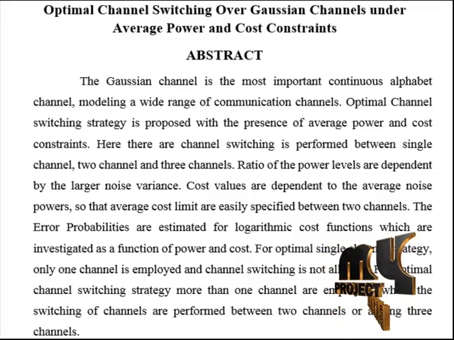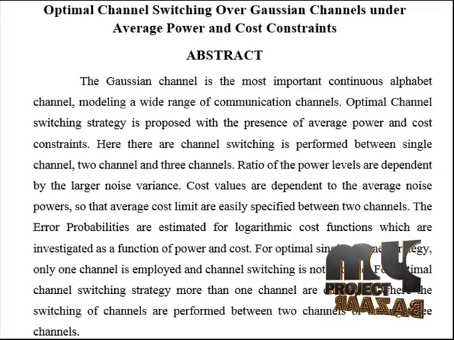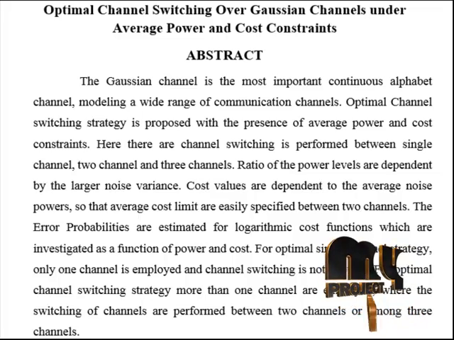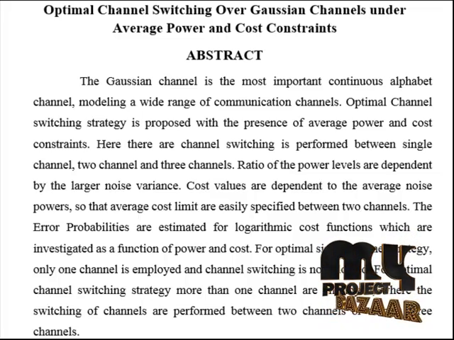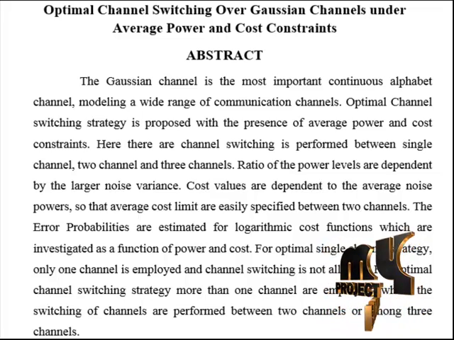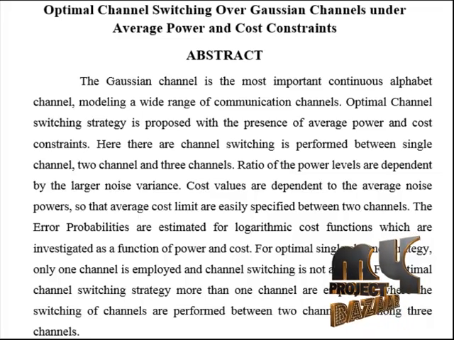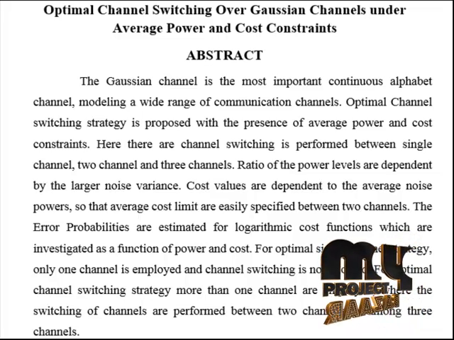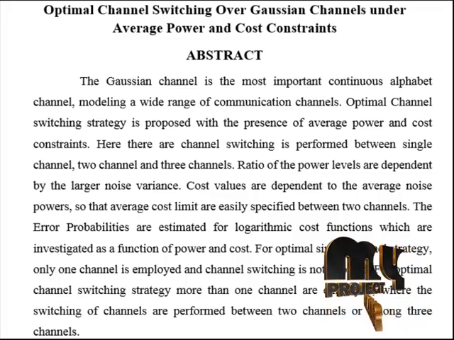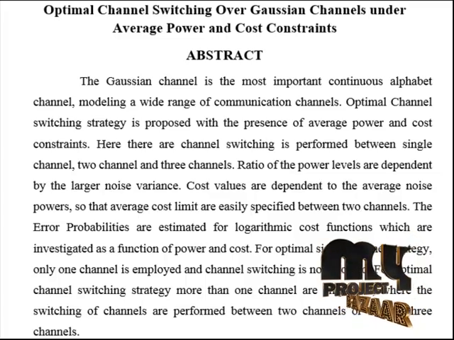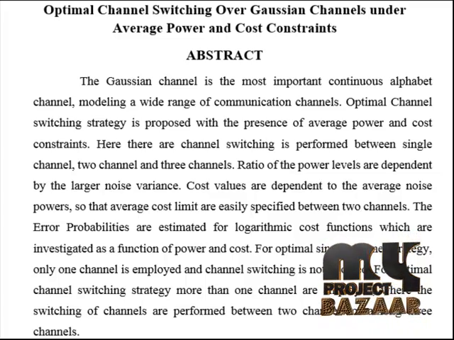An efficient channel switching strategy is performed among at most three channels, operating at the average power and average cost limits. In the case of channel switching between two channels, it is proved that the ratio of the optimal power levels and the ratio of the noise variances are related under certain conditions. The optimal power level is upper bounded by the noise variance of the smaller one. Under the same conditions, the error probability convexity properties have been estimated based on the power and cost function. At last, the optimal channel switching strategy is obtained with at most two channels.